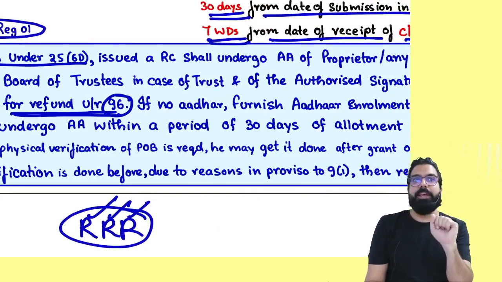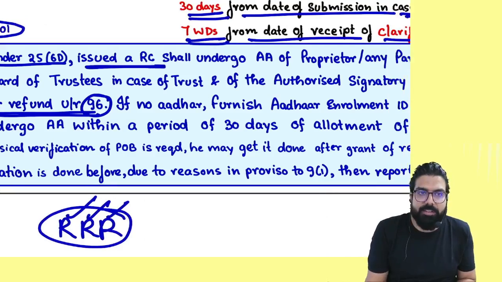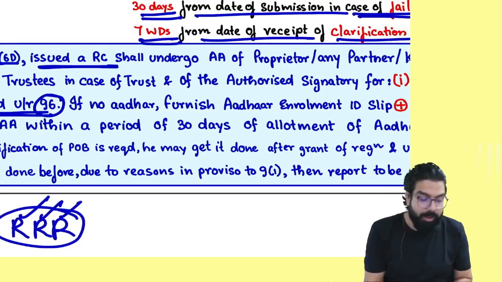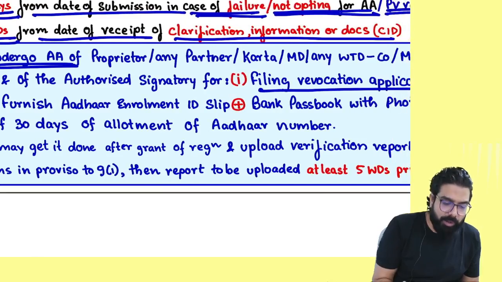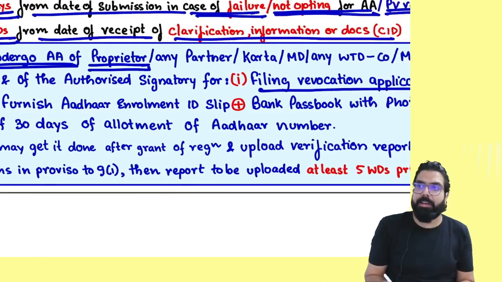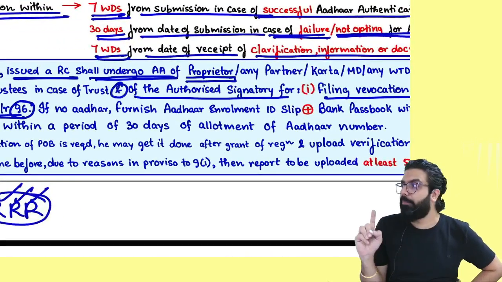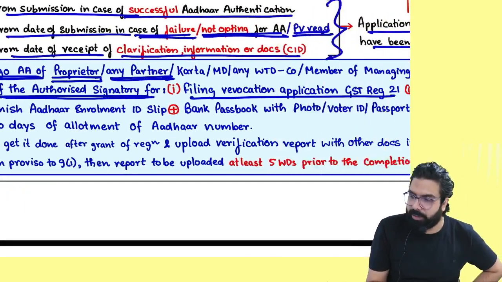Now, other than New Delhi PSU, whoever is issued a registration certificate, means individual, authorized signatory, managing partner, karta, etc., who have been issued a registration certificate shall undergo Aadhaar authentication of whom? Proprietor and of the authorized signatory. Any partner and of the authorized signatory.